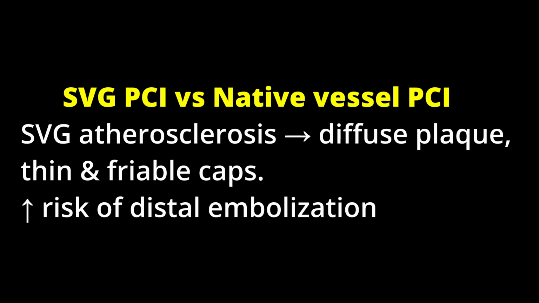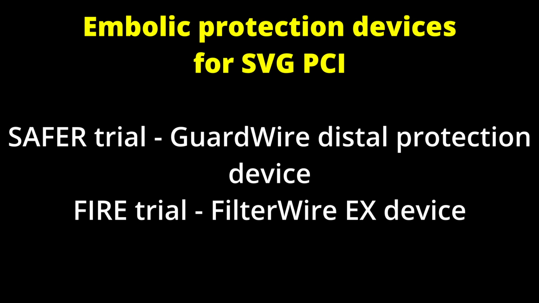Patients who undergo SVG PCI are more likely to have no reflow, stent thrombosis, ischemia-driven revascularization, and overall increased major adverse cardiovascular events and increased risk of death as compared to the patients who underwent non-SVG PCI. Embolic protection devices for SVG PCI. Embolic protection devices refers to a group of devices which are designed to prevent distal embolization. We'll be discussing about embolic protection devices in our future videos and podcasts in details, but for now, let us confine ourselves to the guidelines only.